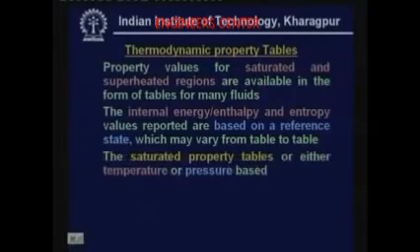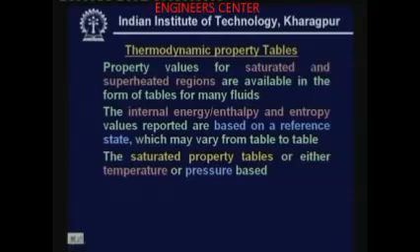Normally the saturation property tables are either temperature based or pressure based. For example, a saturated temperature based property table gives temperature as the independent variable, and gives all other properties as functions of temperature. Let us take water. A typical table for water looks like this.